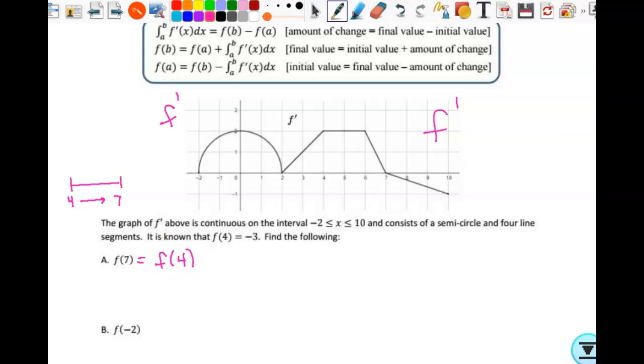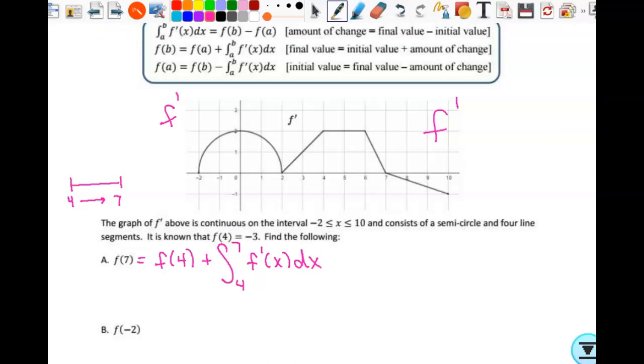How do we find change? By integrating rate of change. So we will add the change that takes place from 4 to 7. So we're using this right here: some final value is initial plus change.